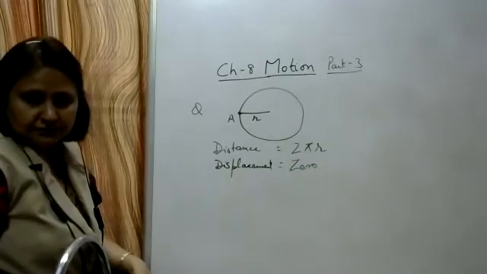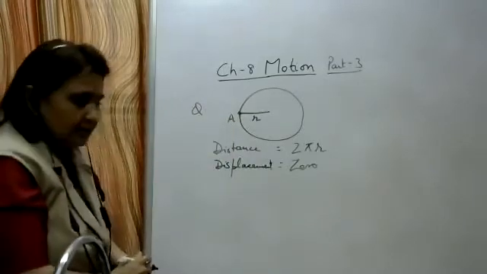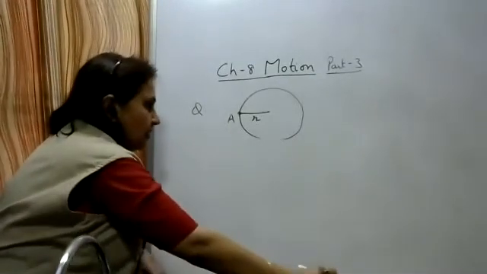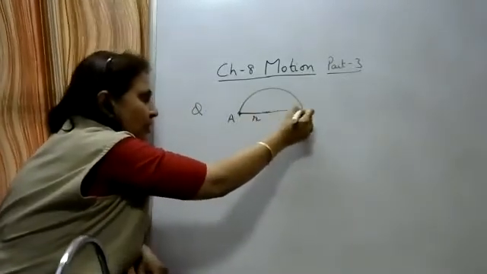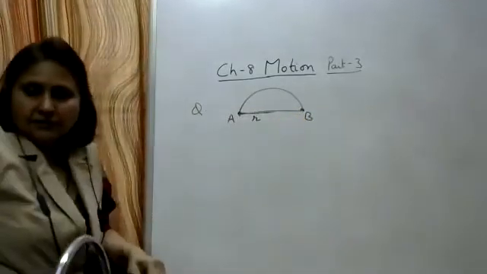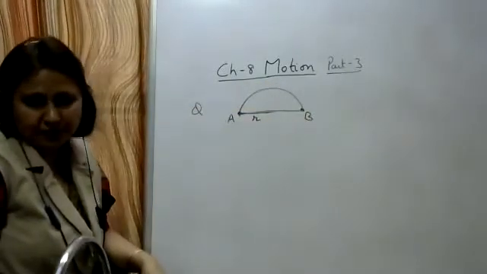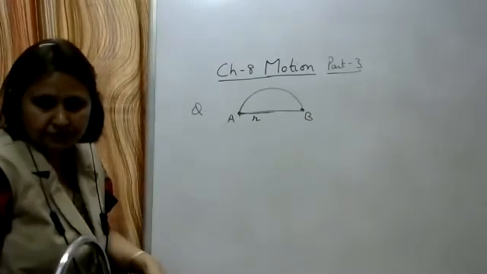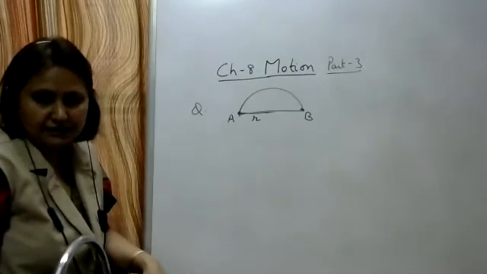Write the next question. A particle starts from point A, moves along a semicircle and reaches a point B. Find the distance traveled and the displacement.